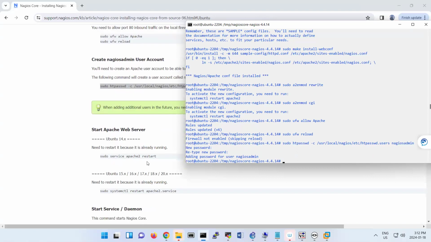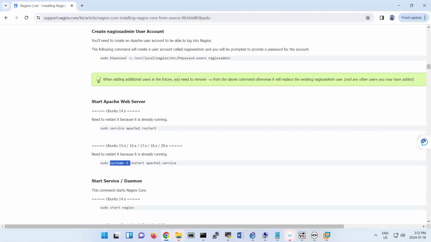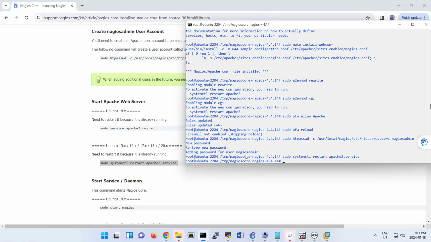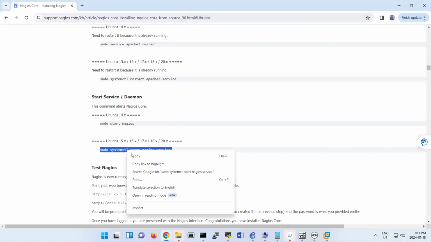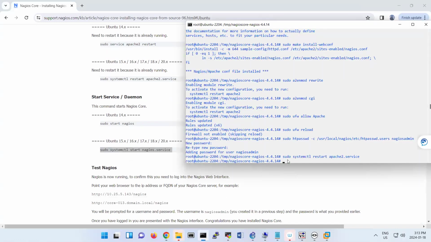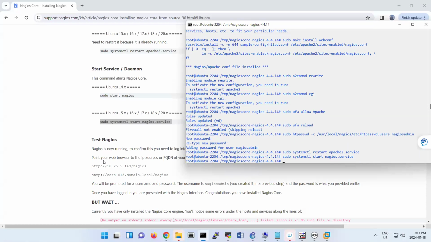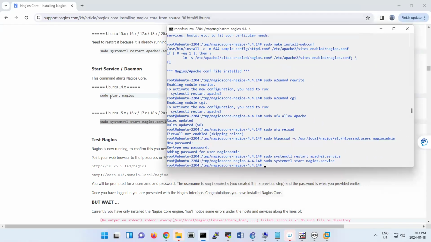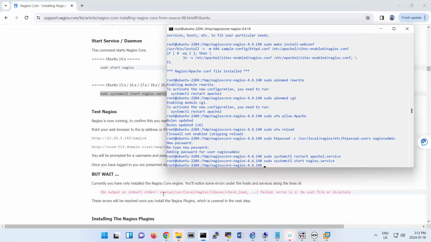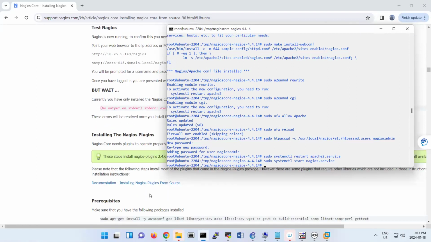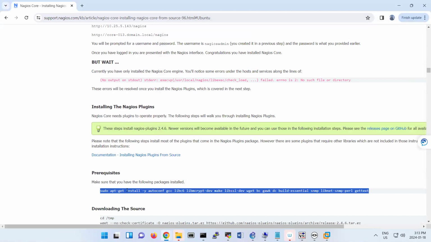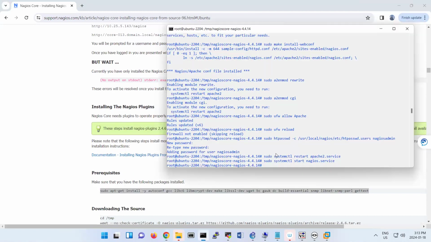And start Apache. In our case it is this one, systemctl. You can also use the service apache2 restart command. And then here we should start Nagios. And then it's asking you to run the FQDN to see whether it's working or not. But wait, we need to install the plugins. So I'm going to install the plugins also. Prerequisites are here.